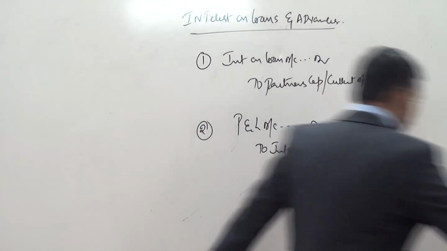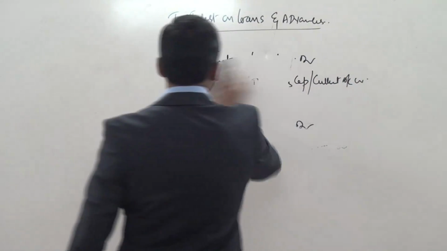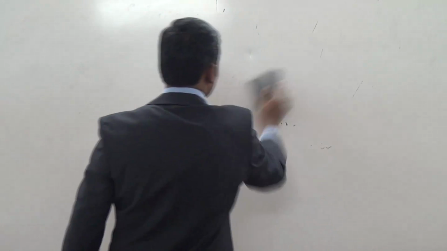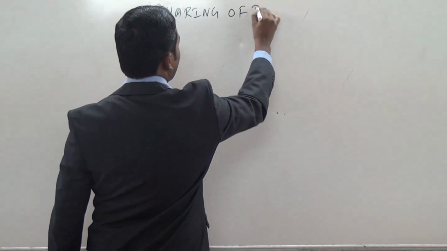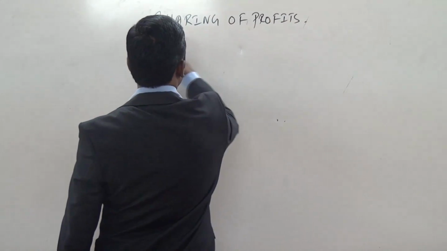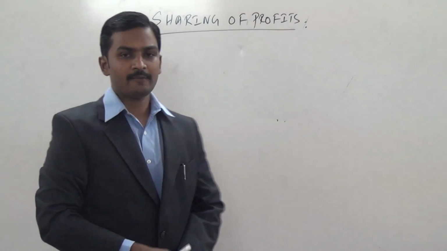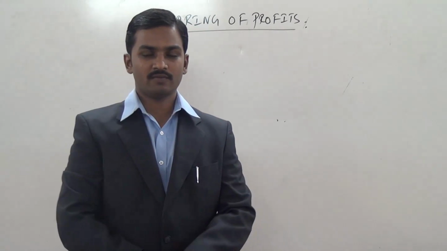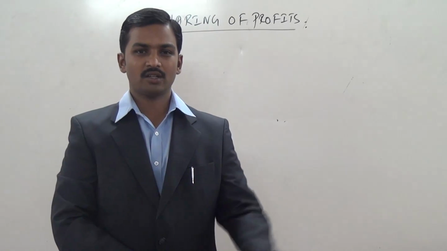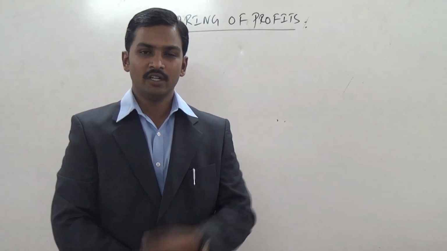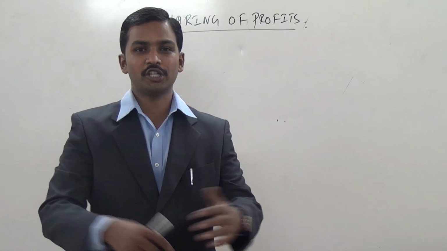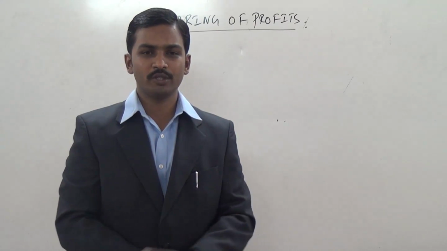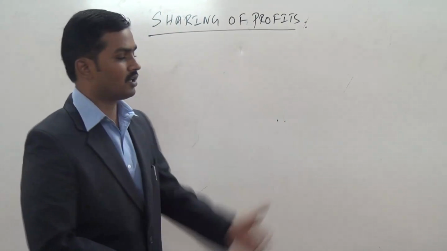Let us come to the last topic which we are going to discuss. Sharing of profits. At the end of the year, after making all adjustments, that is interest on drawings, interest on capital, salaries, commission, interest on loans and advances, after making all adjustments, profits are available. How do they have to be shared? Or there are losses. How should the losses be shared? This is the question that comes. How to share profits and losses among the partners?